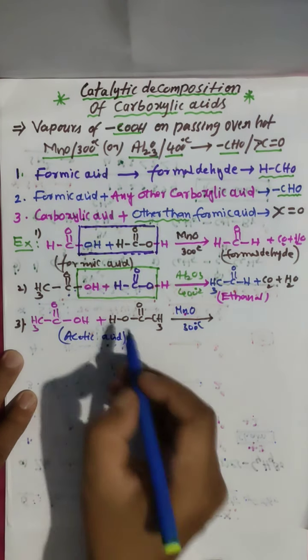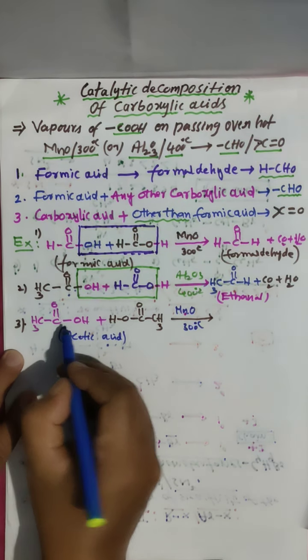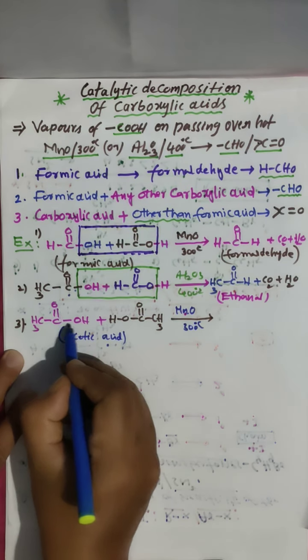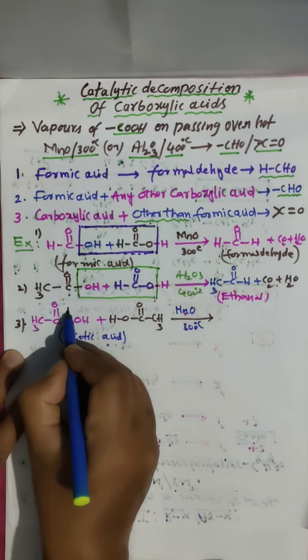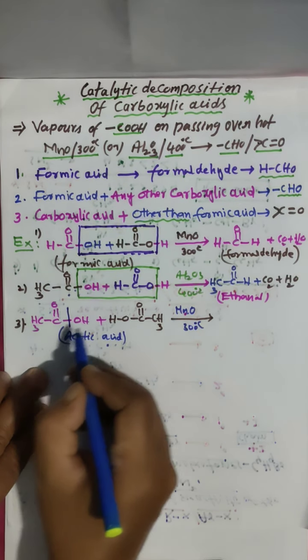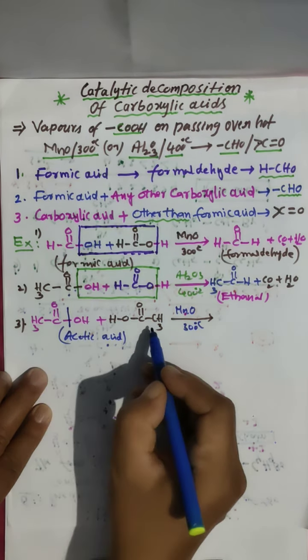Breaking is the same: on one side the CO bond, on the other side the OH bond. I repeat, the CO bond we have to break and here the OH bond we have to break, as we did previously.